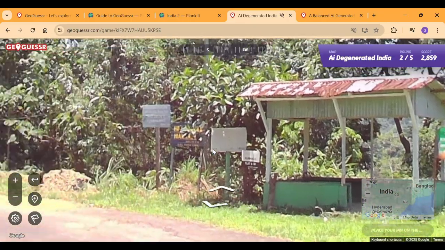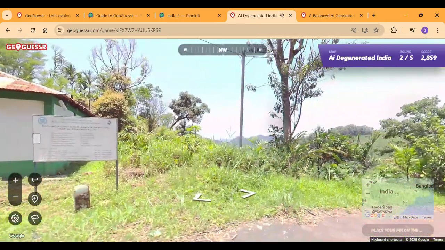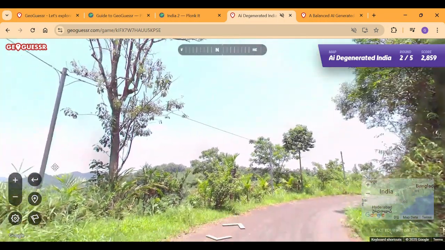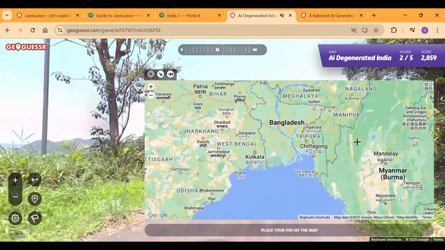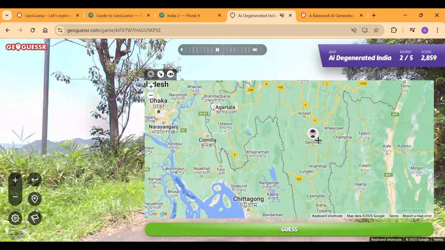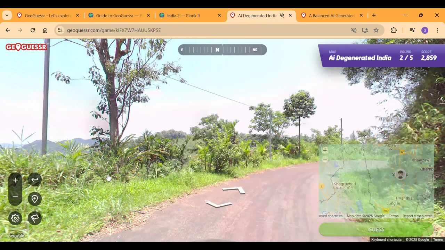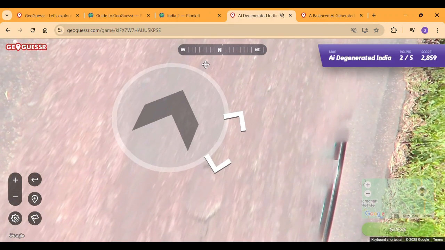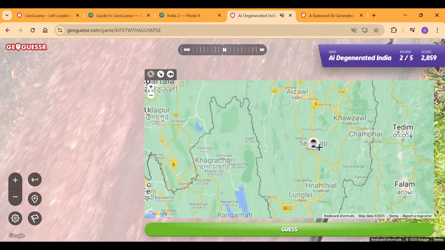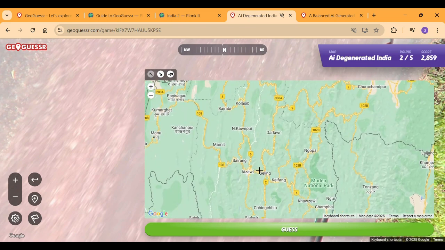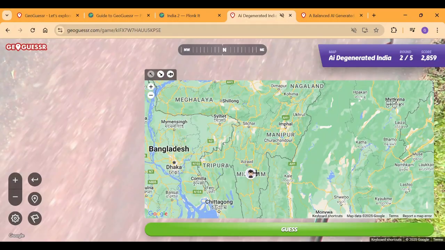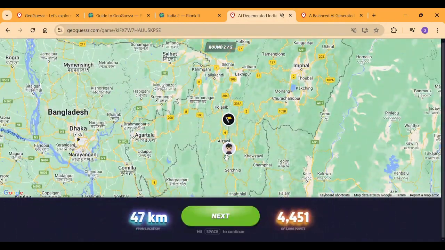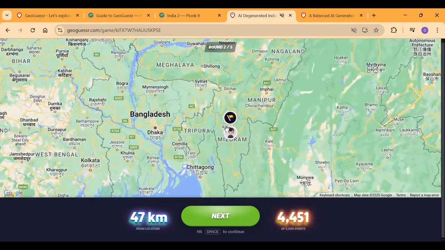So let me just try to find out, are there any hills? Because yeah, there are so many rugged hills in Mizoram. Despite that, I think that was a bit of cheating because Mizoram already was mentioned. I think this road has coverage in Mizoram. Do you know what? Let's line up the road. Who cares? Okay, it's a northern road. It's kind of this angle. I think Mizoram only has a few coverage in some roads. Actually, do not leave the road. Let's just get in there and guess. Yes, let's go. It has 4,000 points already. We already found the location, so it doesn't matter.